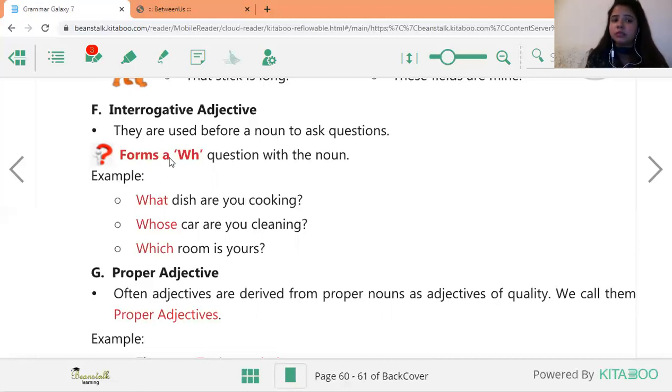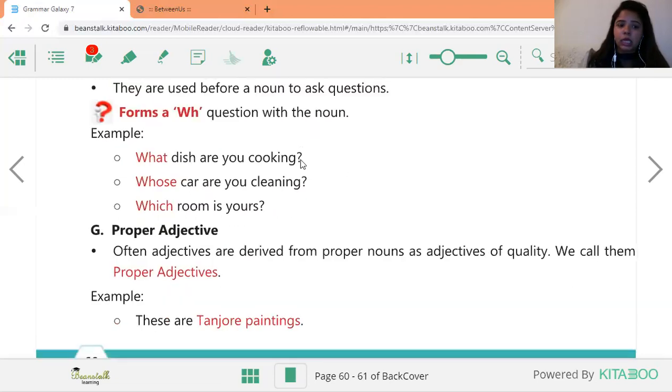Now remember that interrogative adjectives will always start with WH. That means what, whose, whom, which, not how, because it is starting from HOW. So WH से जो start होता है, those are your interrogative adjectives.